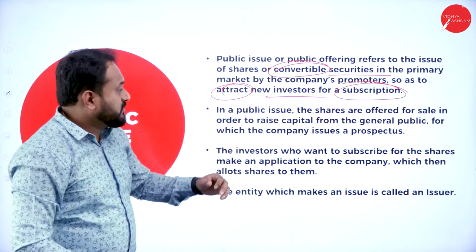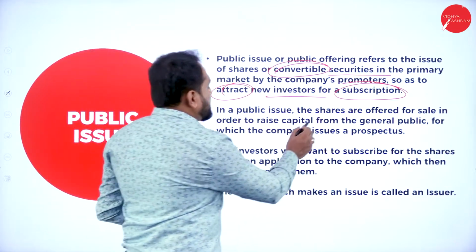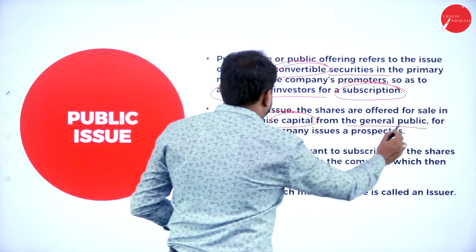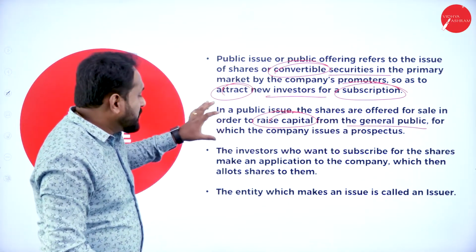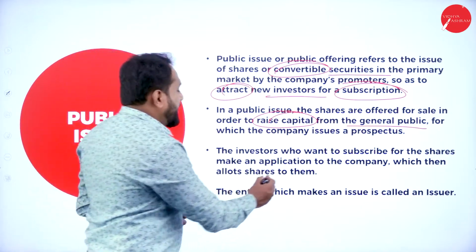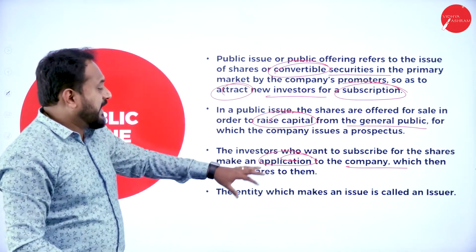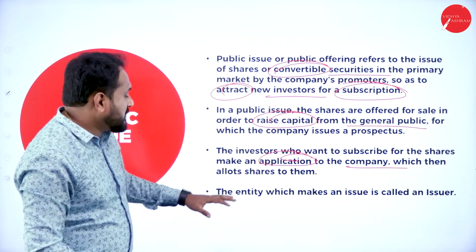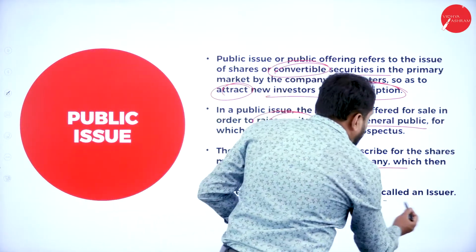In a public issue, the shares are offered for sale in order to raise capital from the general public, for which the company issues a prospectus. The investors who want to subscribe for the shares make an application to the company, which then allots shares to them. And the last one is, the entity which makes an issue is called an issuer.